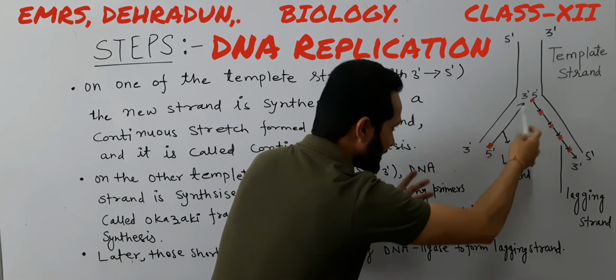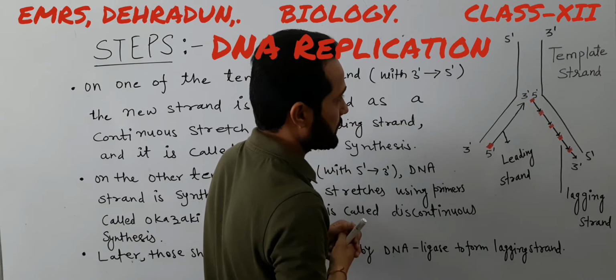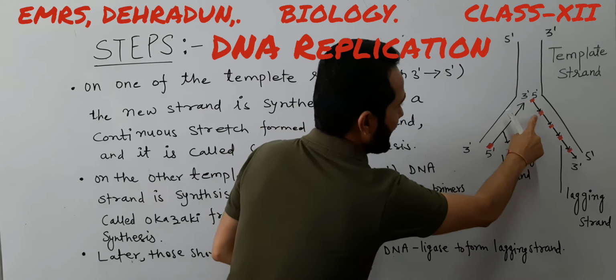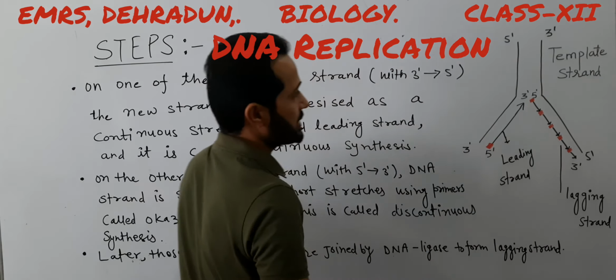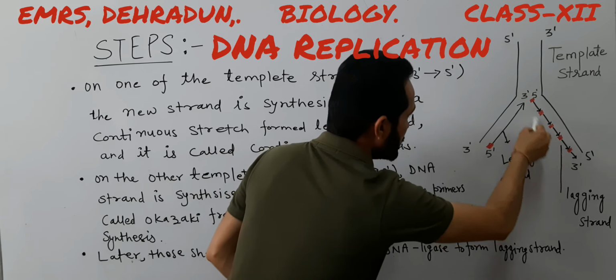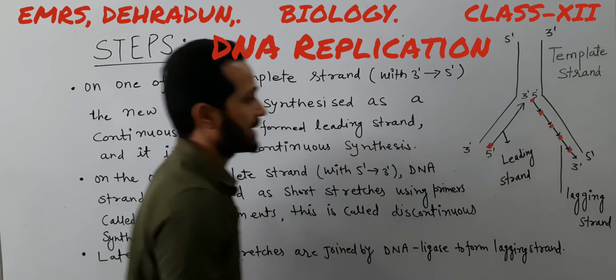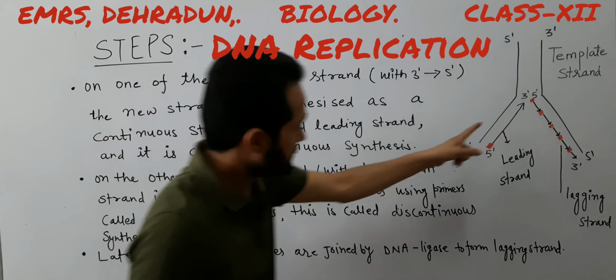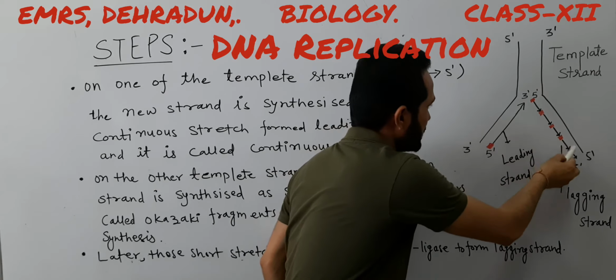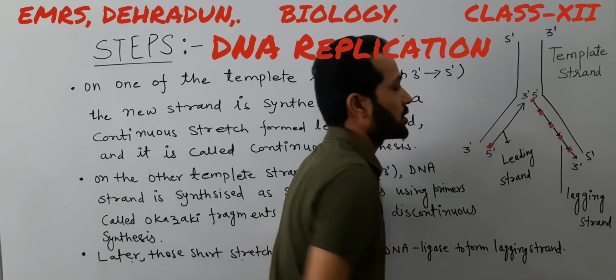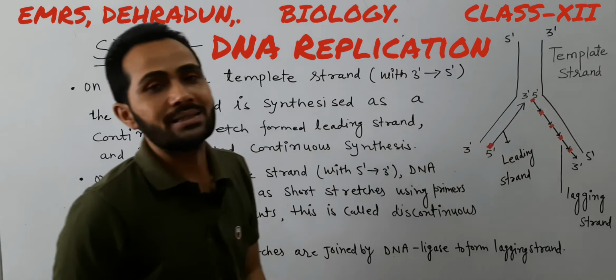These primers are replaced from here, and with the help of DNA ligase, these nucleotides are joined to each other, and then the new strand, which is called lagging strand, is formed. These fragments of nucleotides, as you can see here, are called Okazaki fragments.